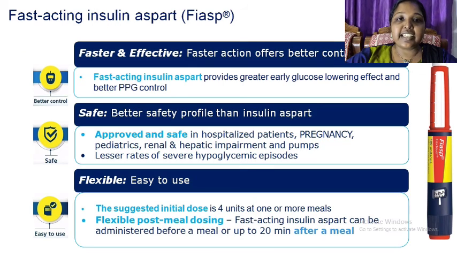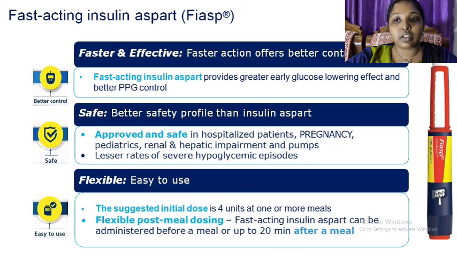The fast-acting insulin aspart, that is FASP. It helps in better control of hyperglycemia. It is safe and easy to use. The first characteristic is faster and effective. Fast-acting insulin aspart provides greater early glucose lowering effect and better PPG control.